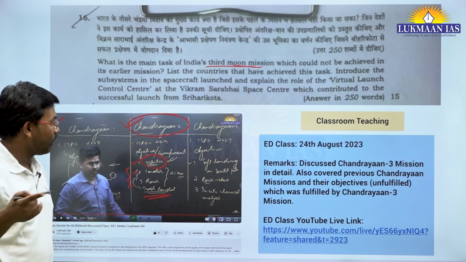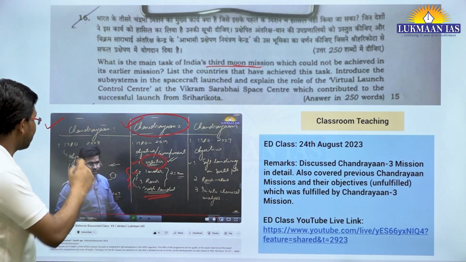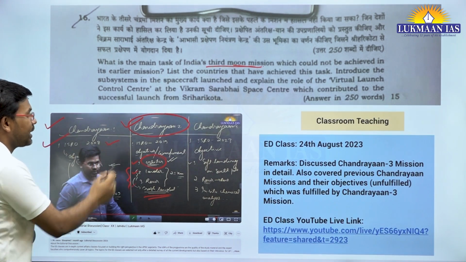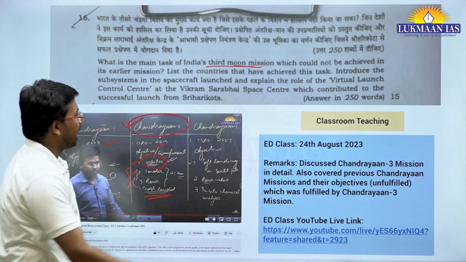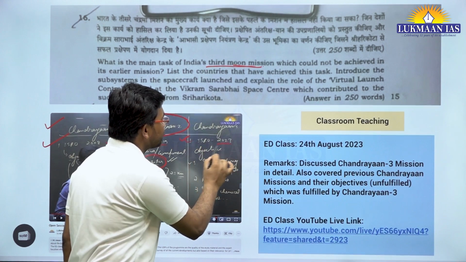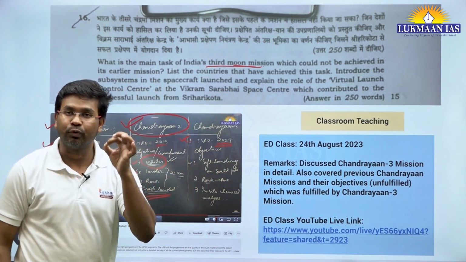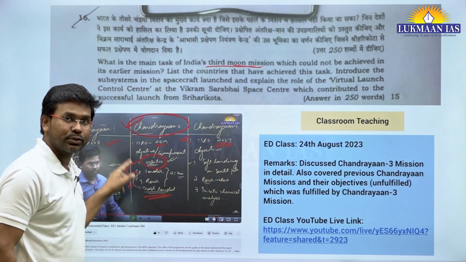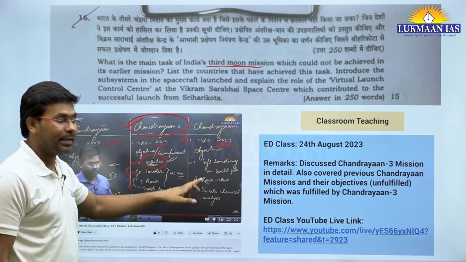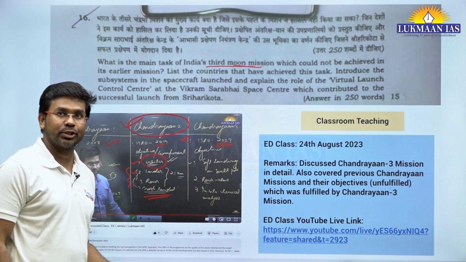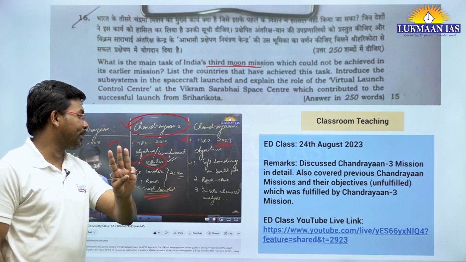That's why we launched the Chandrayaan 3 mission. Chandrayaan 1 was launched in 2008, Chandrayaan 2 in 2019, and Chandrayaan 3 in 2023. We wanted to fulfill the unfulfilled objectives of the previous Chandrayaan missions. Here we have discussed the objectives of the Chandrayaan mission. It had three objectives, to be precise.